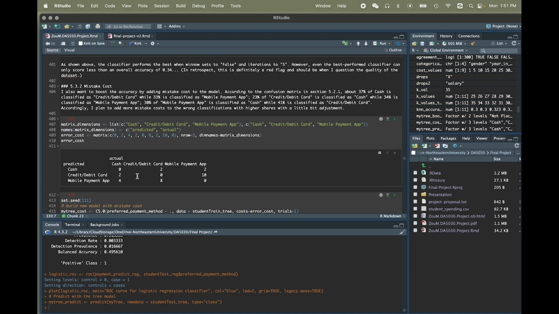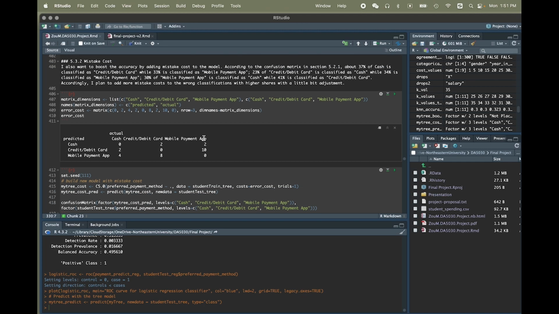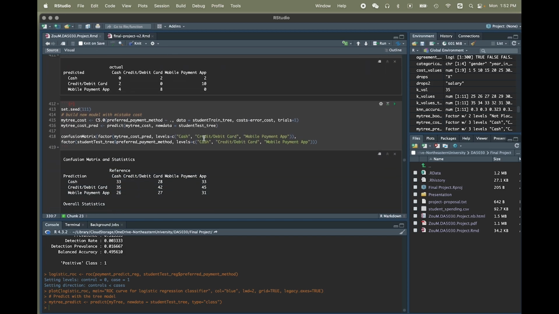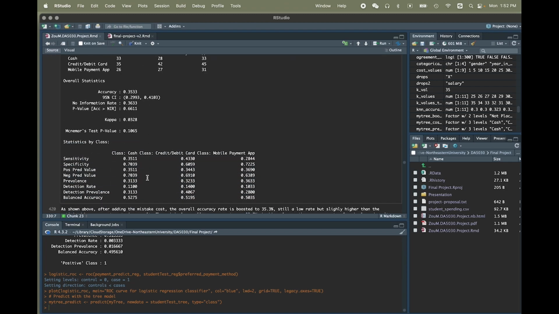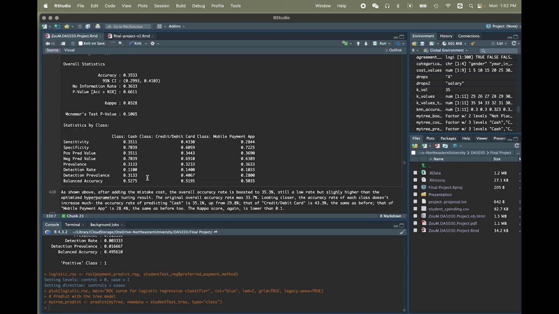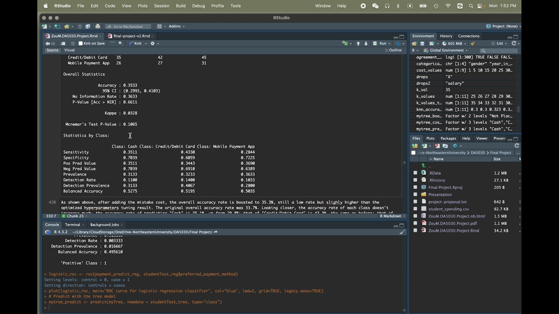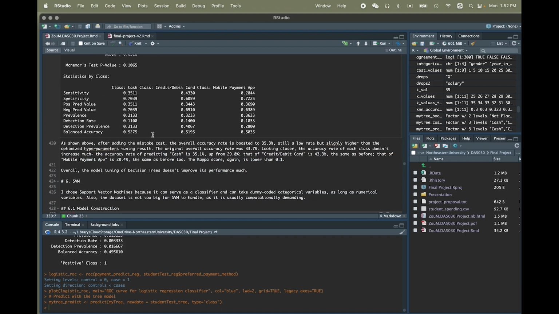So that's why I added the mistake cost accordingly, hopefully to twist the model a little bit more. And yeah, it boosted a little bit to 35.3%. If I have to choose one, decision tree might be a better one because at least I can get a positive kappa score here and a little bit higher accuracy rate, but it's just really low.